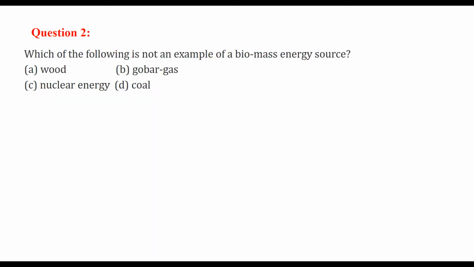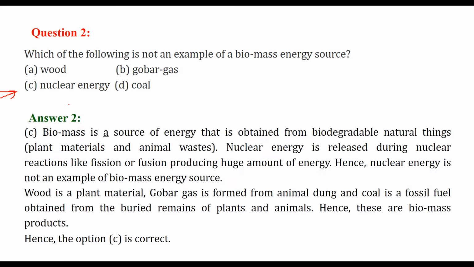Which of the following is not an example of biomass energy source? Biomass is what? First of all, the answer is C. Others are not true, or you can say only this is not an example, others are true. So biomass is a source of energy that is obtained from biodegradable natural things. It can be from plants, it can be from animal waste.